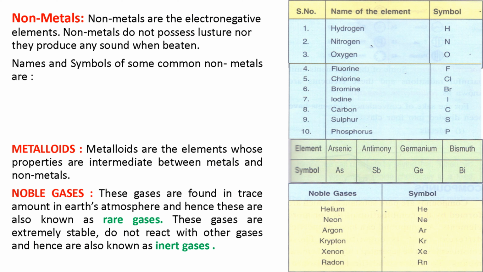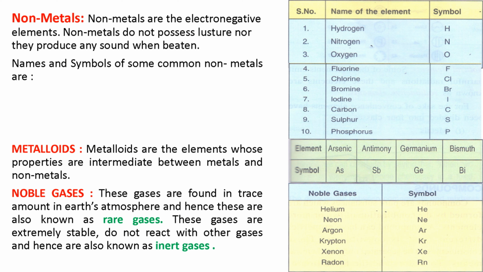So there are two other names for noble gases. First is rare gases, because they are found in trace amounts on the Earth's surface, in very small quantity. So they are called rare gases, and noble gases do not react with other gases, so we also call them inert gases.